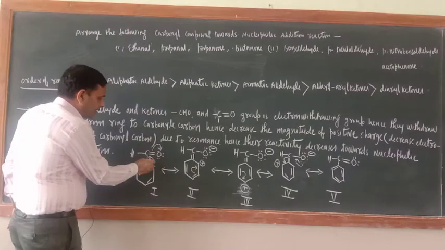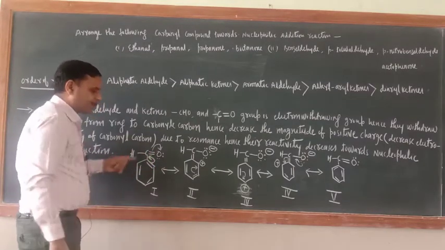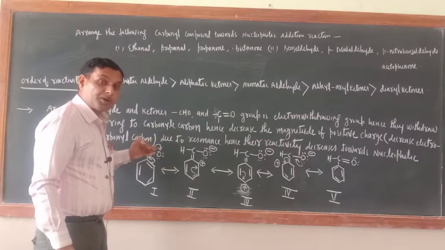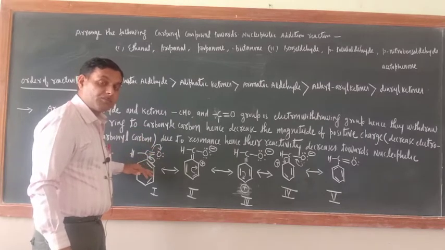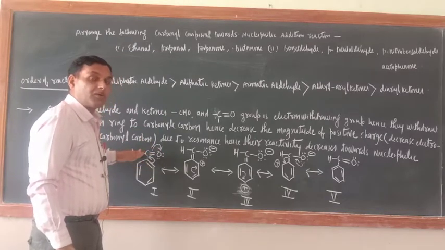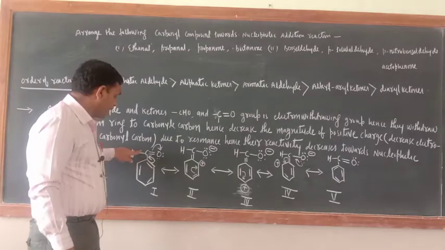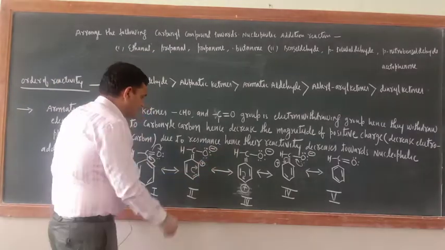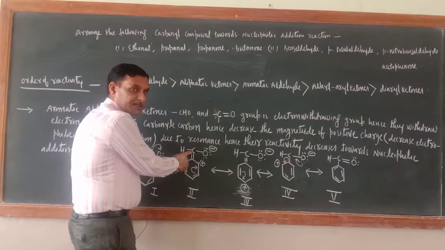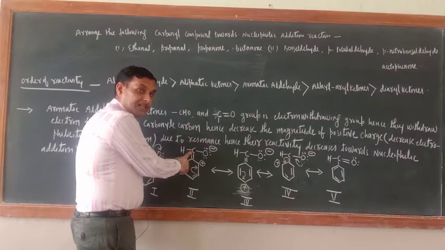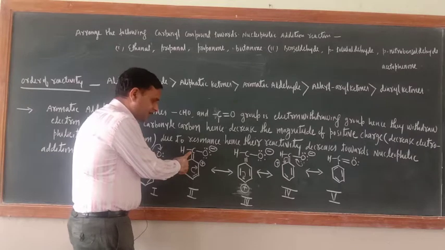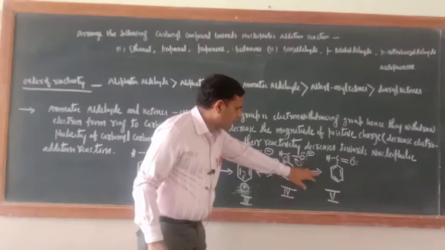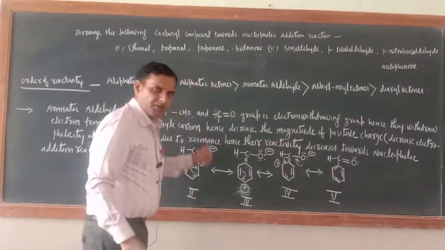Now this ring electron, you just see, this electron is going toward this side. It means this is decreasing the electrophilicity, means the magnitude of positive charge of carbonyl carbon is decreasing. Why is it decreasing? Because the ring electron will go toward this one. And why are they going toward this one? Because the CHO group is an electron withdrawing group. Okay, now just see, make these resonating structures. Now here double bond is there, it means carbonyl carbon electrophilicity, the magnitude of positive charge, is decreased. Okay, now just see, subsequently one by one, in all places electrons are moving, and this is the final structure.